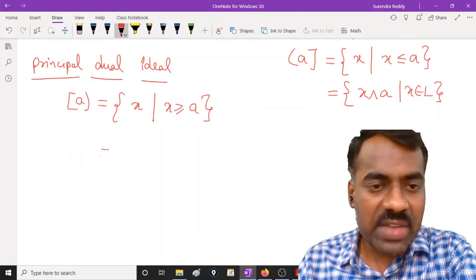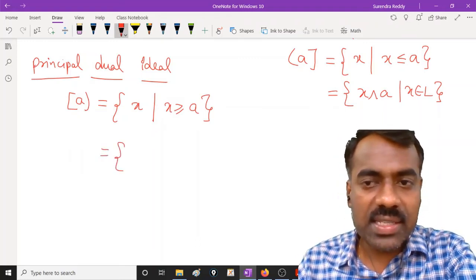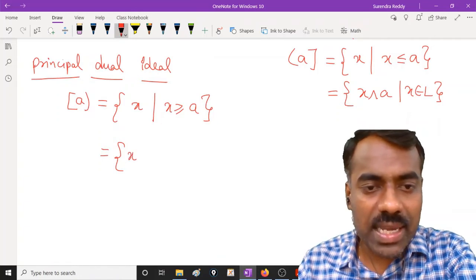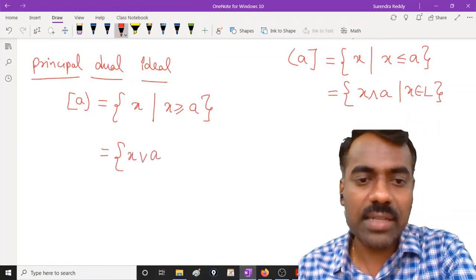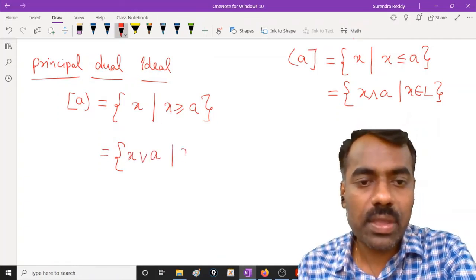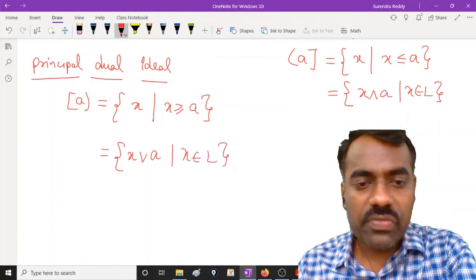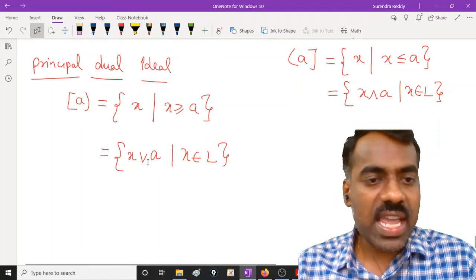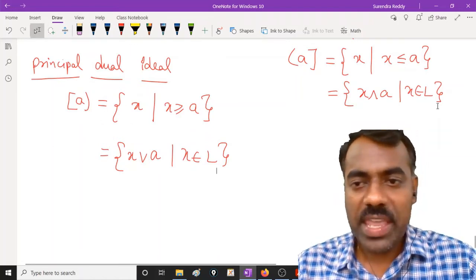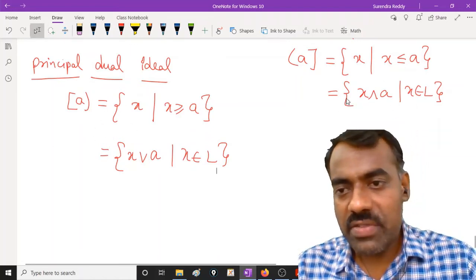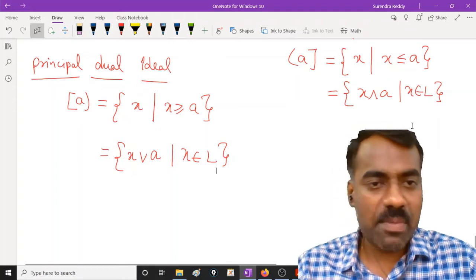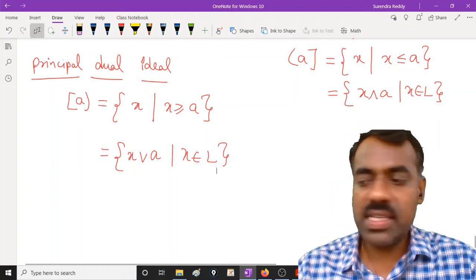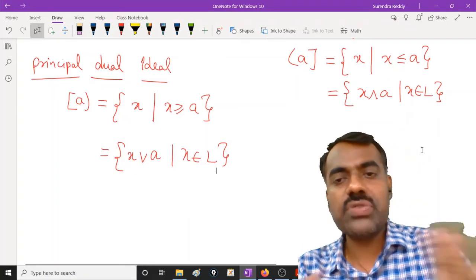But whenever x is greater than a, this is the same as writing x join a, or not? Are you following? So we are meeting every element with a, that is your principal ideal. Here, joining, and whenever you meet with this, you get a normal ideal, principal ideal. Is the definition clear? Because we are going to relate these two.